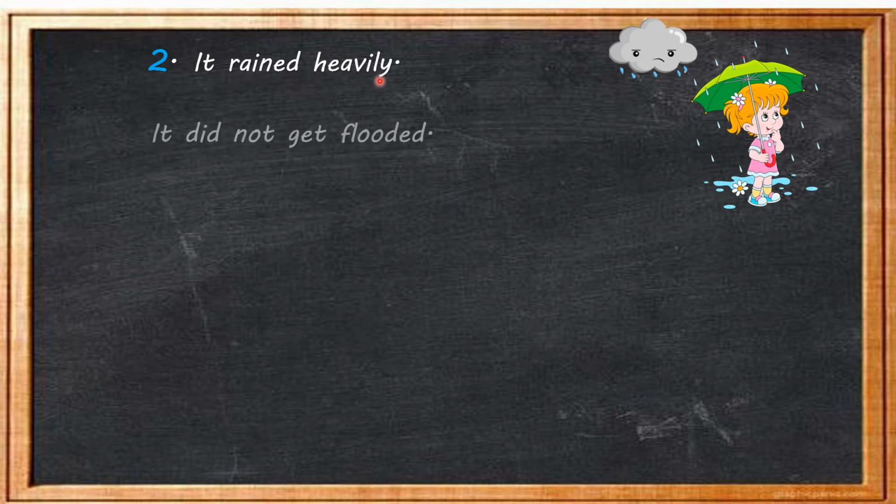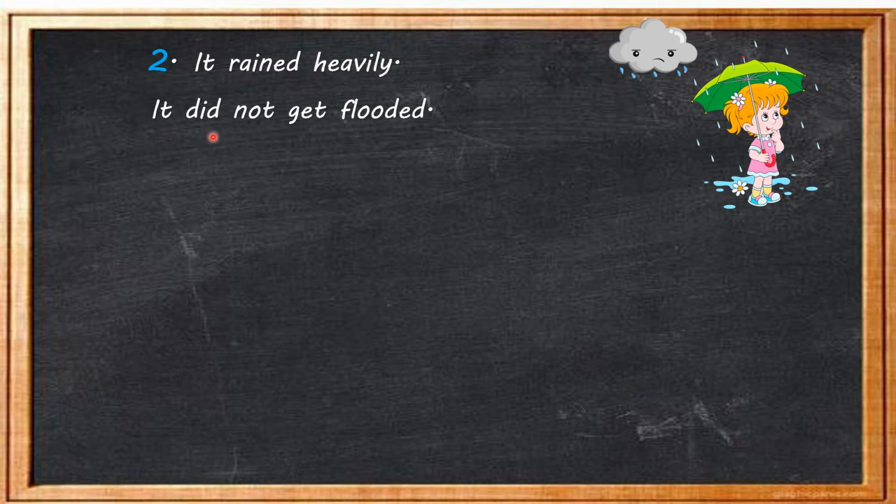Now children, let's take the second example. It rained heavily. It did not get flooded. So children, here on the screen we have two sentences. It rained heavily means there was heavy rainfall.